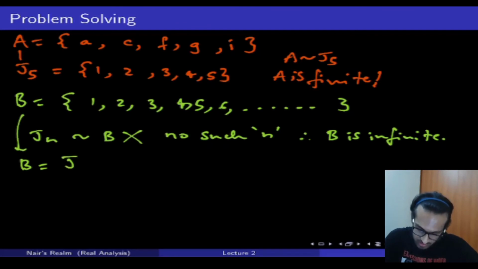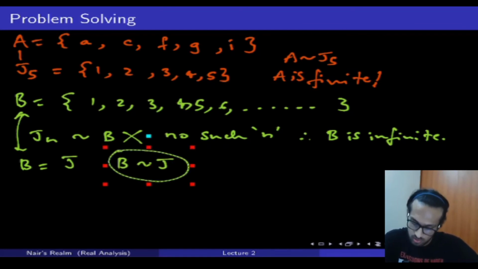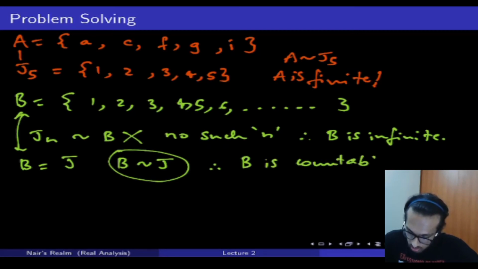But if you see, B is nothing but the set J. B and J are actually the same set. So there is in fact an equivalence relation between B and J. Therefore, that is nothing but the reflexive property. So I can say that B is countable.